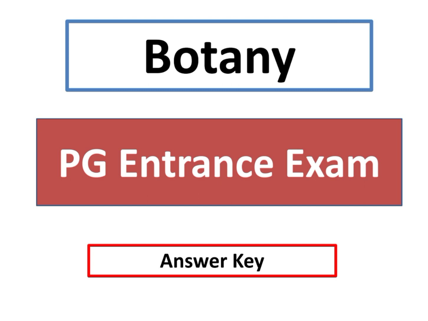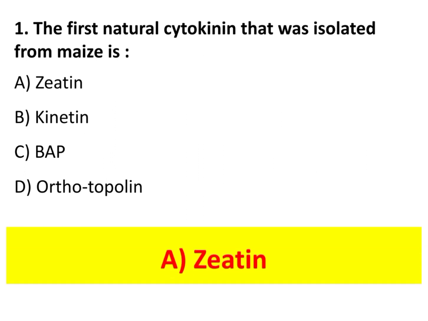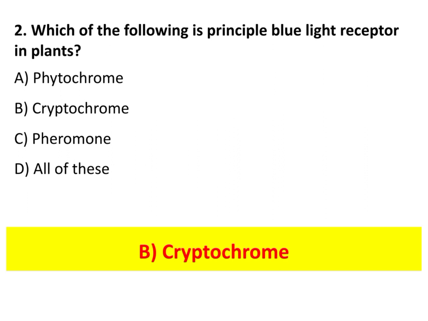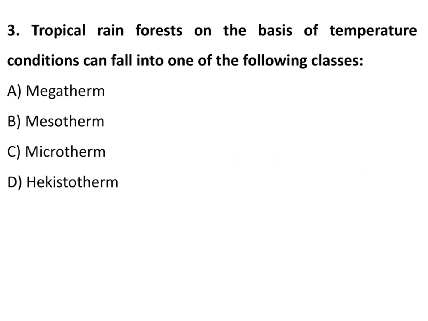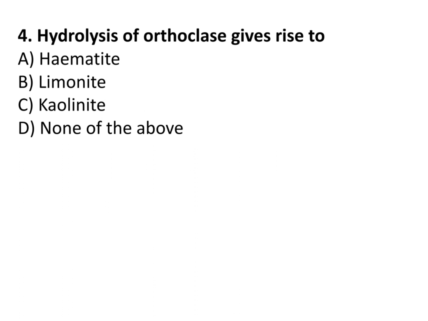Let us start. Question number 1: the first natural cytokinin that was isolated from maize is zeatin. Which of the following is the principal blue light receptor in plants? Cryptochrome. Tropical rain forests on the basis of temperature conditions can fall into one of the following classes: megatherm. Hydrolysis of orthoclase gives rise to collinite.